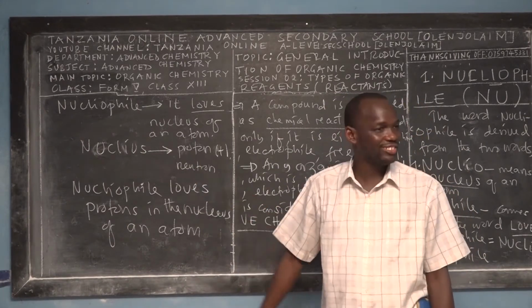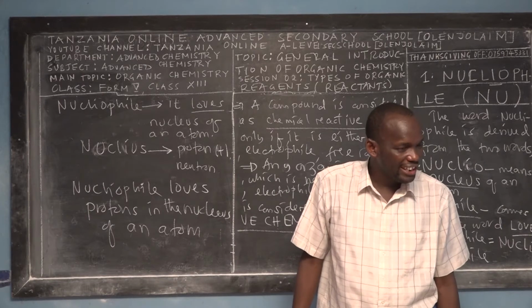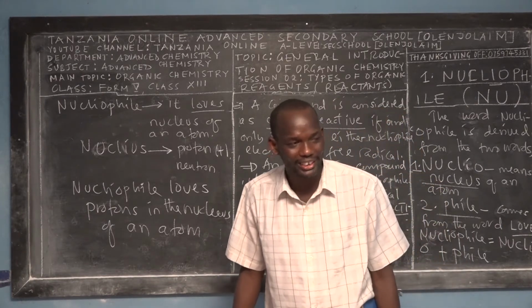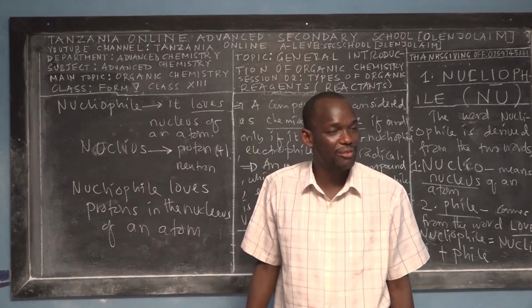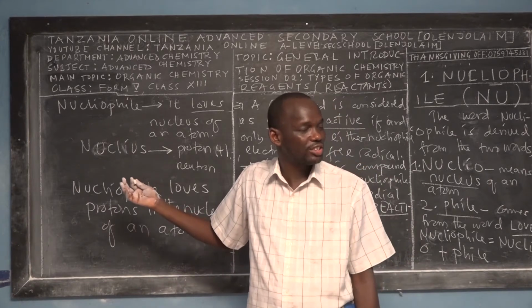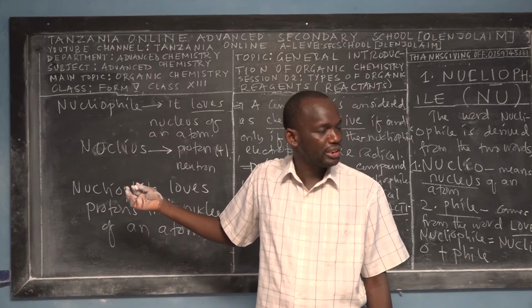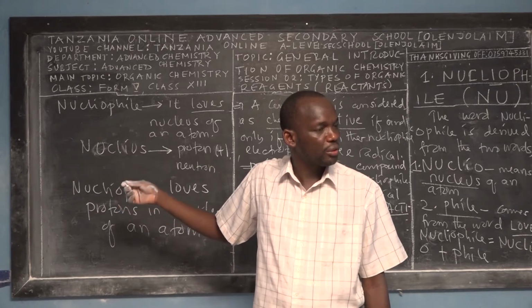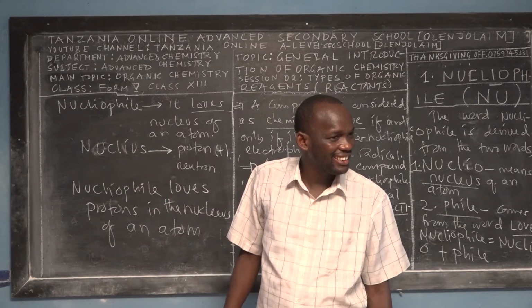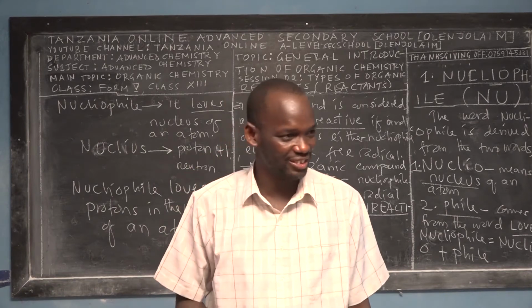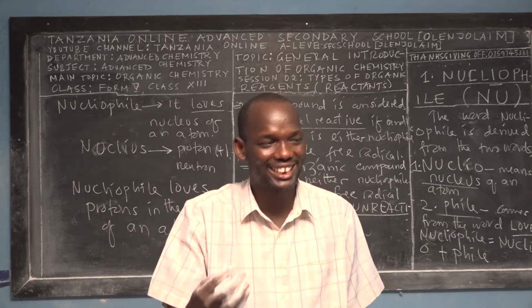That's how you know the charge of the nucleophile. Oh, have you ever learned about nucleophiles? Yes, you know them. Have you ever learned about negatively charged atoms or compounds? Yes. For example, when chlorine gains one electron, it becomes a chloride ion. That is a nucleophile. So you know nucleophiles in your life, but you haven't been told that this is a nucleophile.